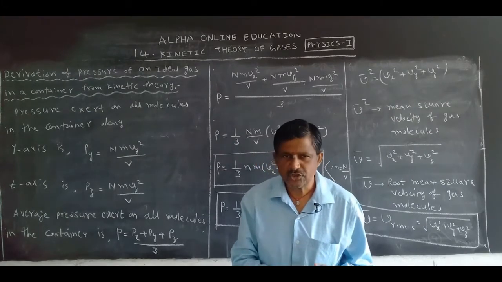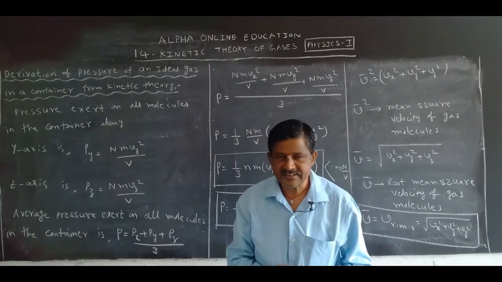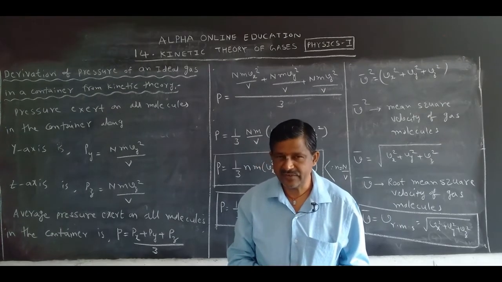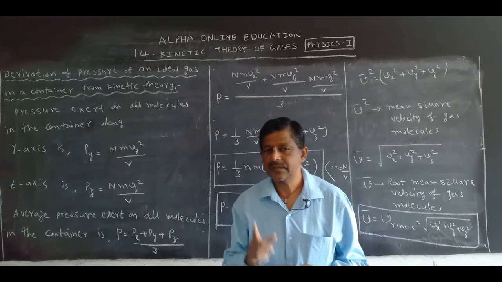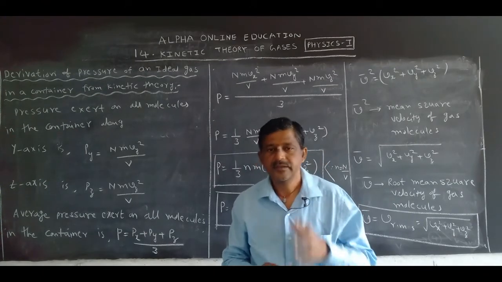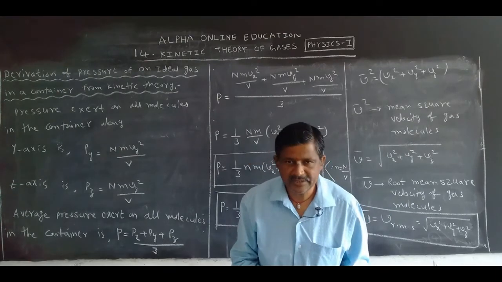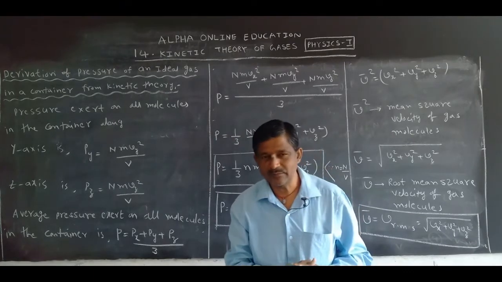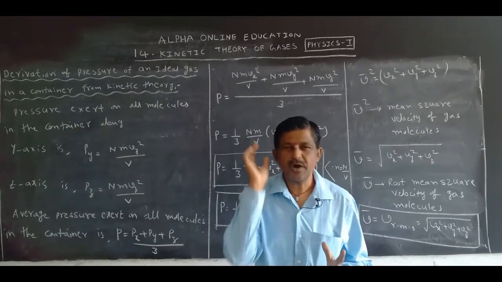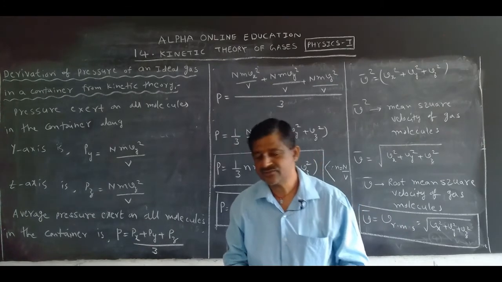Now in the 12th chapter we have two 8 marks questions. The first one is Boyle's law, Charles' law and the derivation of the ideal gas equation. We can expect that as one 8 marks question. The next 8 marks question is Newton's law of cooling and one problem. I already explained which problems are in the chapter. Those two are important in that chapter, meaning in the 12th chapter we have two 8 marks questions.